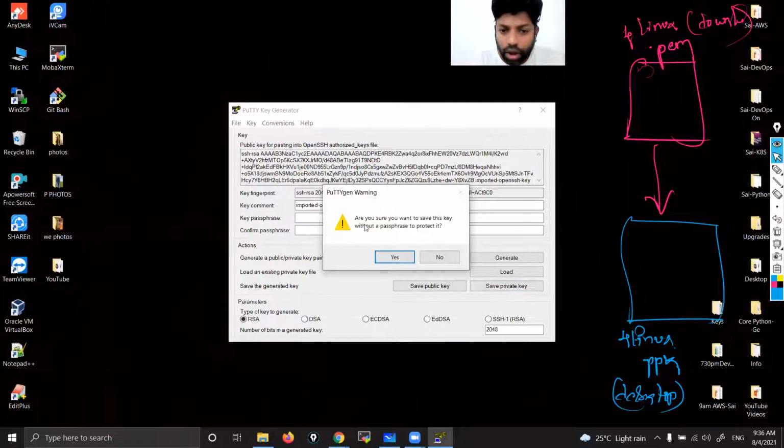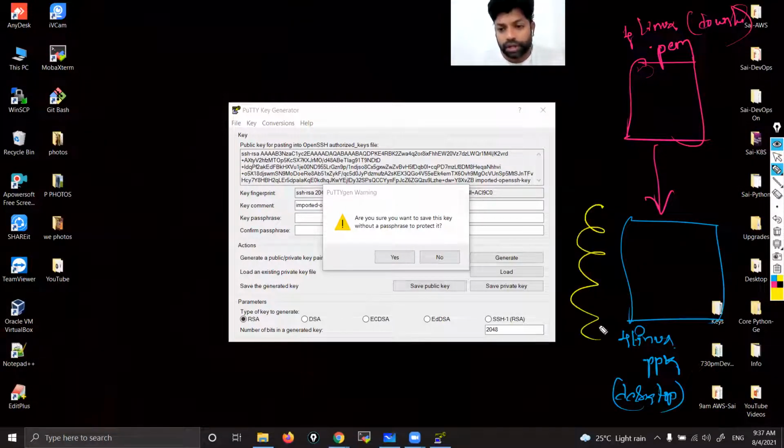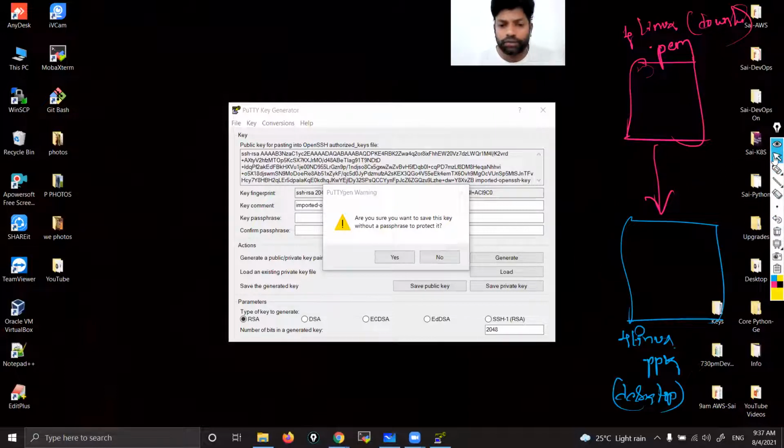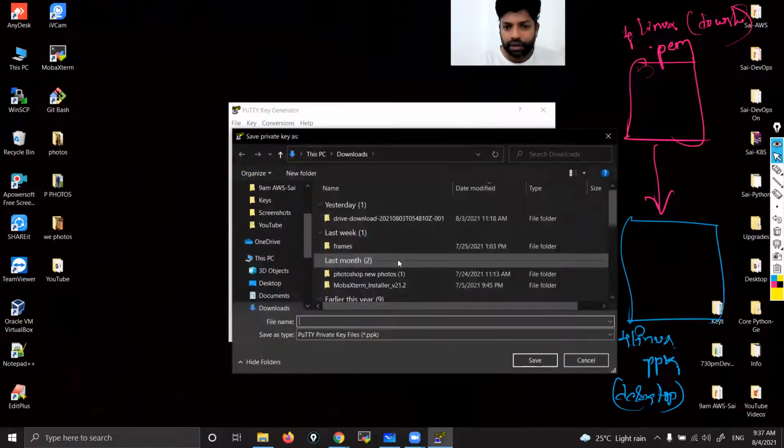Now it is asking, are you sure you want to save this key without a passphrase to protect it? That means if you want, you can have an extra passphrase, or you can call it a password, for extra protection so that no one can open this converted PPK file. But I don't want any extra protection, so I need to click on yes. Yes, I want to save this key without a passphrase. That's it, we converted.